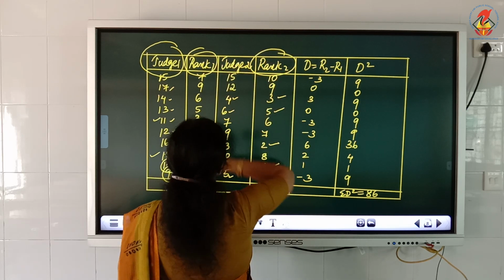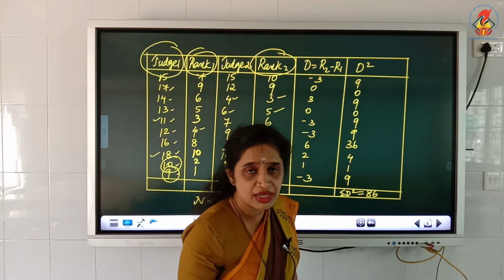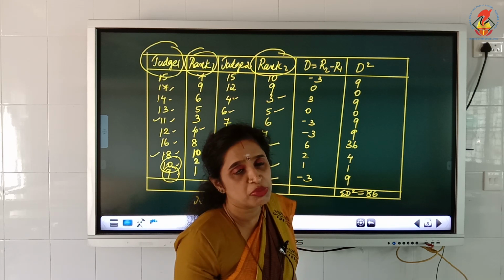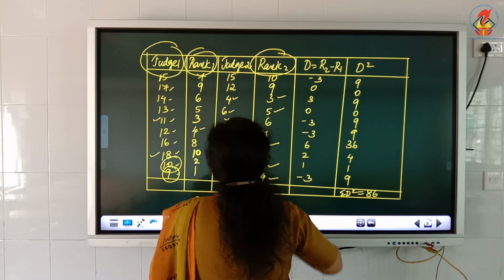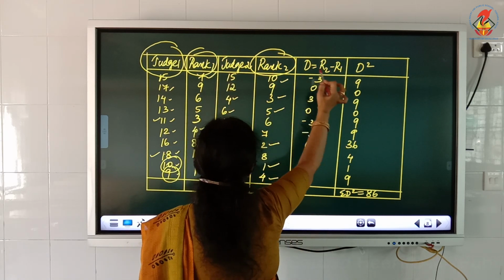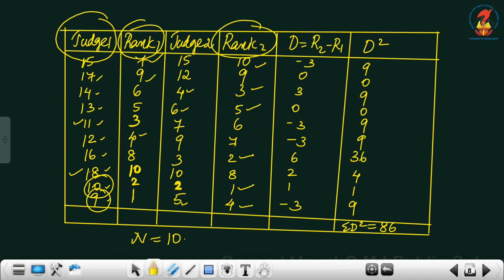Now the ranking system is done. Rank 1 and rank 2 I have done. After finding the rank, it is quite easy. Find out the difference between the two ranks, R1 and R2. So how will you find out that this is R1 and this is R2? 7 minus 10 is minus 3. 9 minus 9 is 0. 6 minus 3 is 3. So likewise I have found all the rank differences.